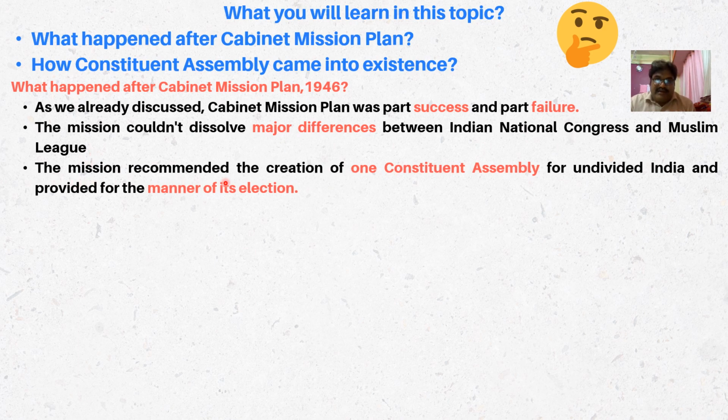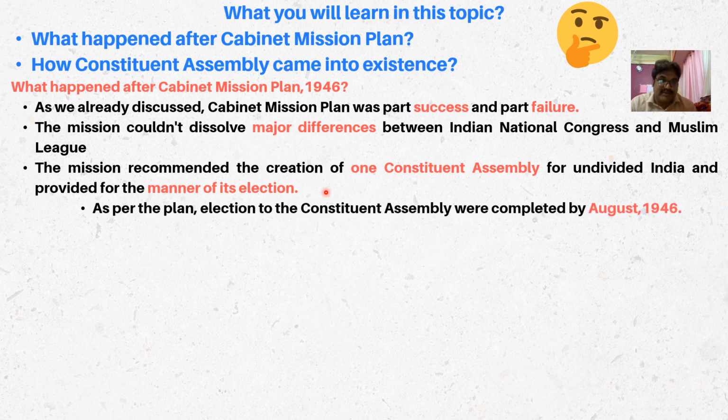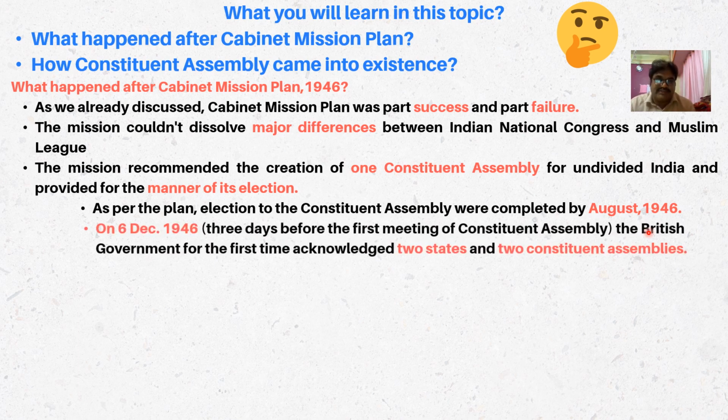The mission recommended the creation of one Constituent Assembly for undivided India and provided for the manner of its election. This is the very important recommendation on the basis of which the future Constituent Assembly for the framing of the Indian Constitution came into existence. As per the plan, elections to the Constituent Assembly were completed by August 1946. So as per the Cabinet Mission Plan, the first important task was to elect the Constituent Assembly that will frame the future Constitution of India. Those elections were conducted in August 1946.